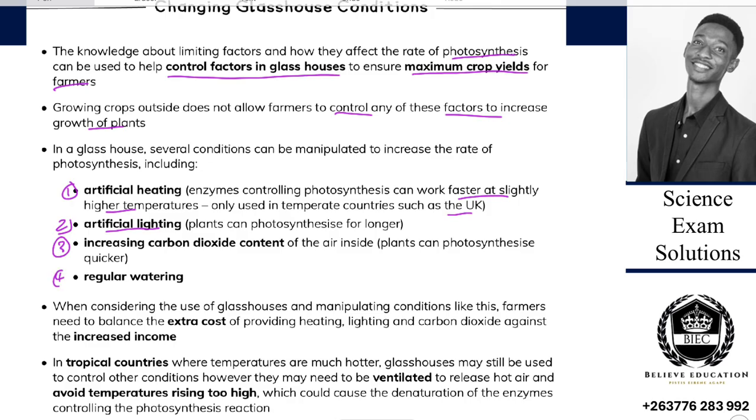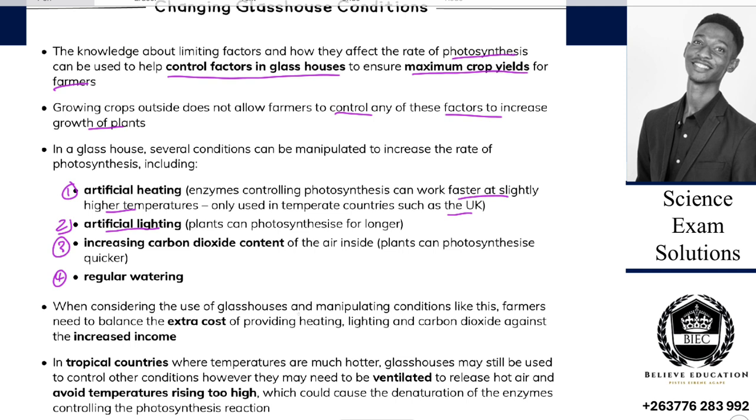Then the fourth one, regular watering. So the plants that are living in a more natural environment require watering here and there, and some of them would just use rainwater, and sometimes irrigation. But in greenhouses, we are not waiting for water to rain. Water is put into those greenhouses via irrigation, and they only receive irrigation water, not receive what? The water from the sky, the rain.